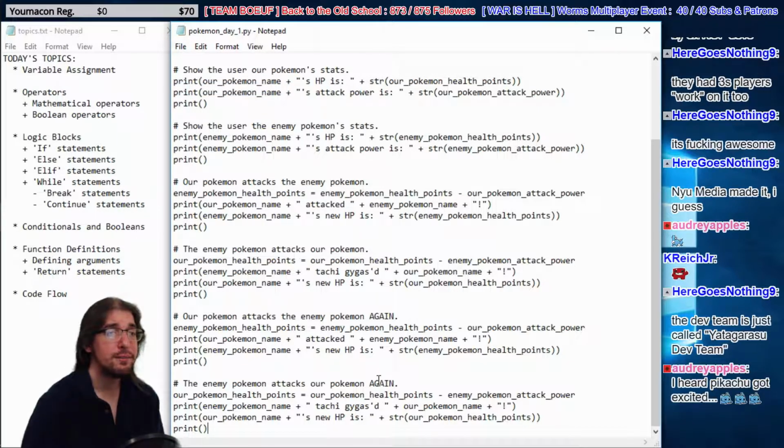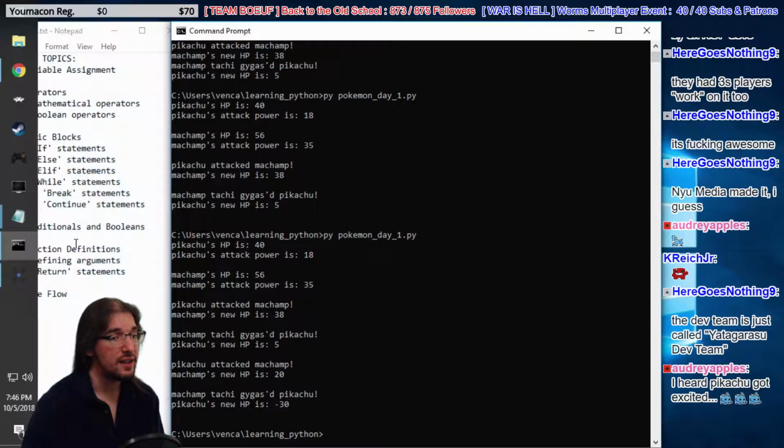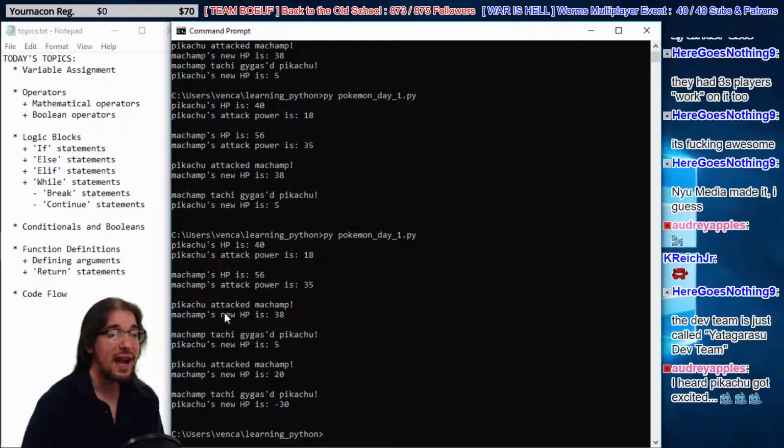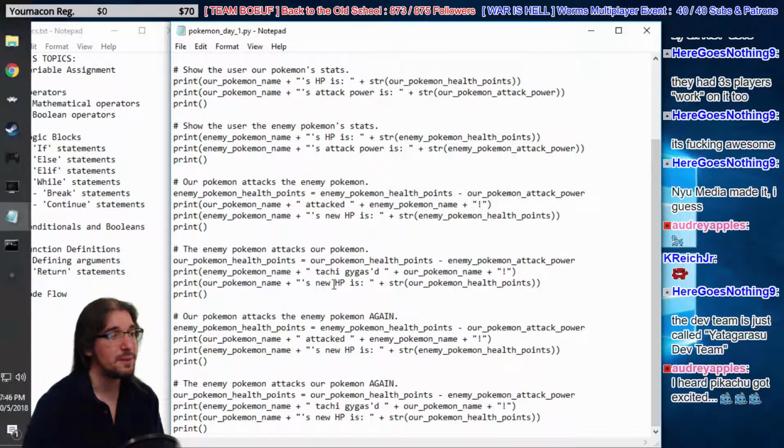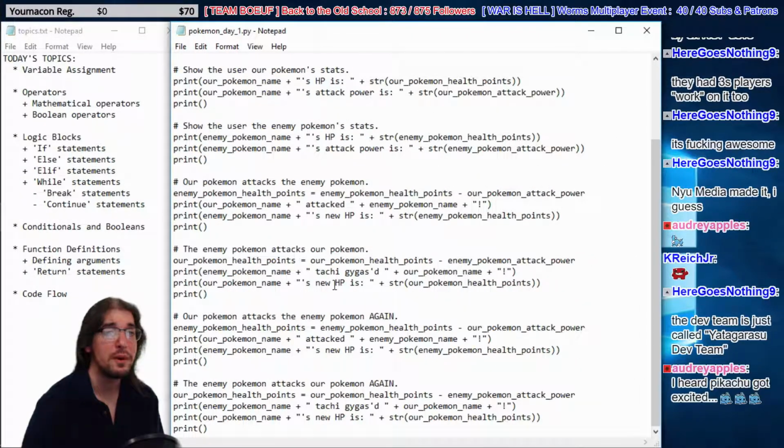Okay, but we have a problem, right? I mean, yeah, he's negative. It's whatever. I'm not going to worry about that right now. But our problem is that to keep on fighting, we have to keep copying and pasting all this code over and over again, the same code, right? That's wasteful. Why do that?